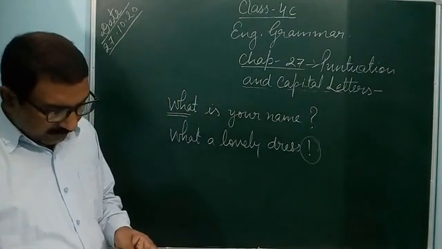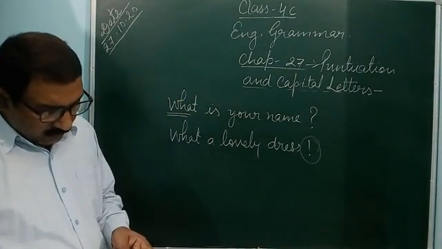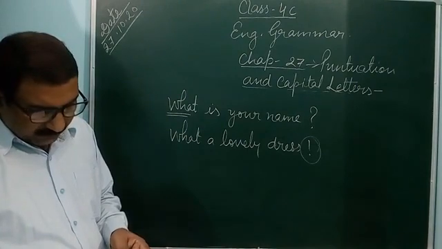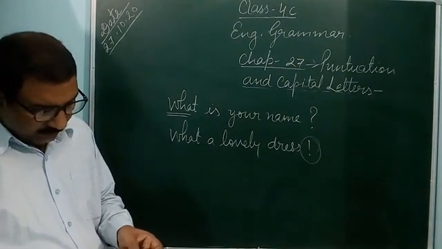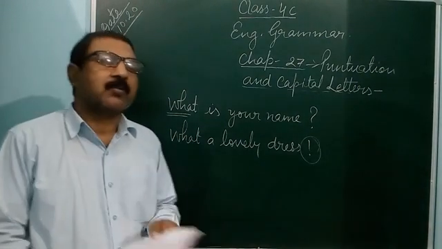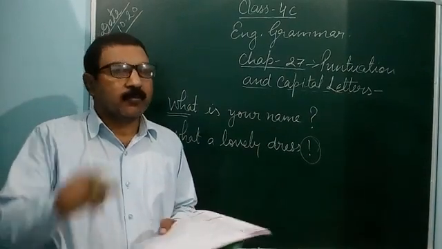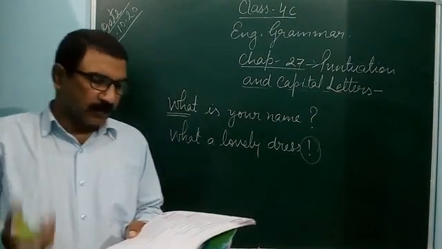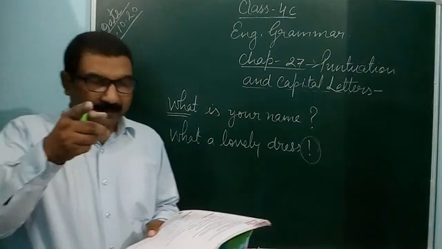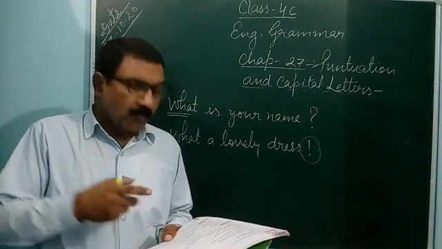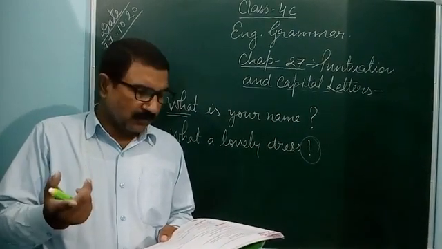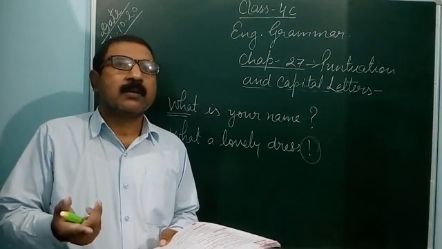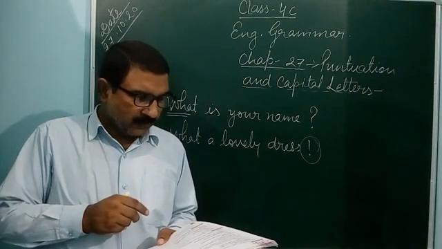Now you can do this exercise 2. Put question marks or exclamation marks at the end of the sentences. What is your name? It is a question, asking a question. So put a question mark there. Help police. It is an exclamation mark there. How old are you? It is asking a question. Third sentence, how old are you? You put a question mark.